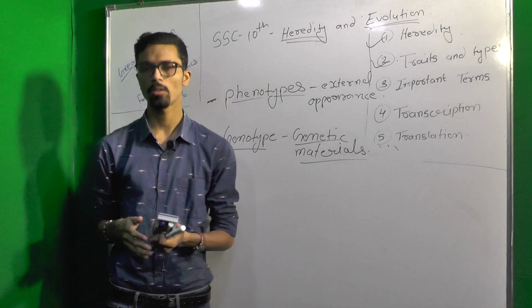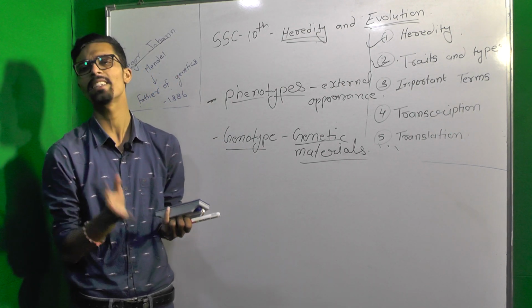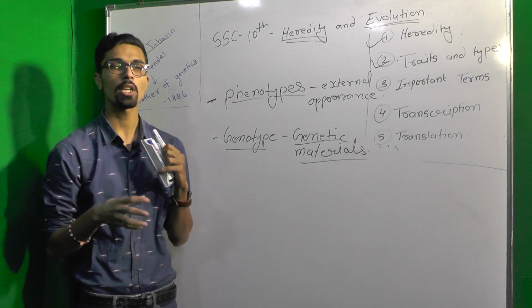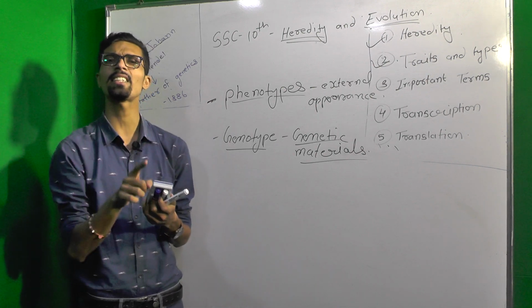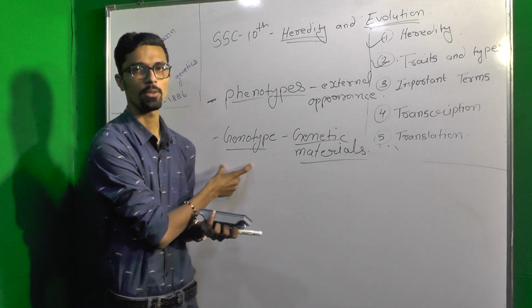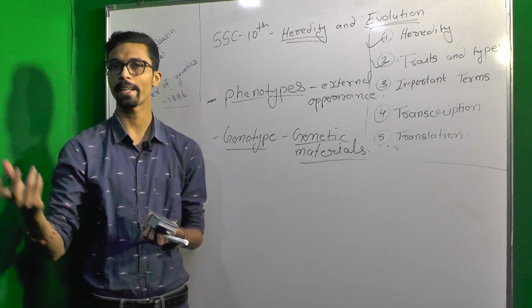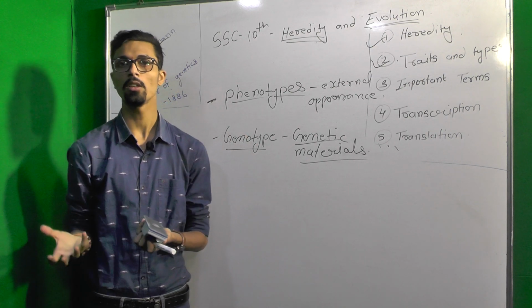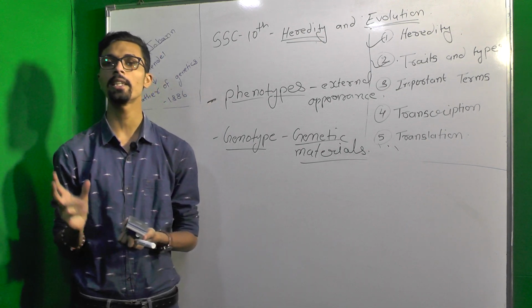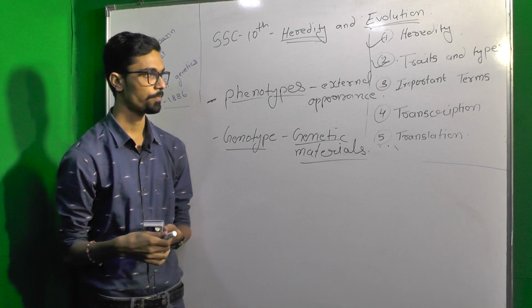Any organisms, prokaryotes, eukaryotes, have genetic material and you cannot see it with the naked eyes. So that is known as genotype. Phenotype is what we can see by the naked eyes, and genotype cannot be seen by the naked eyes. Or you can also say that the genetic constitution of an organism is known as genotype.